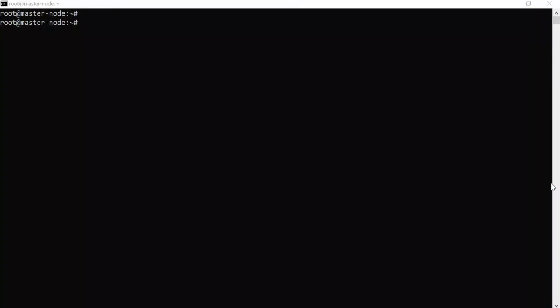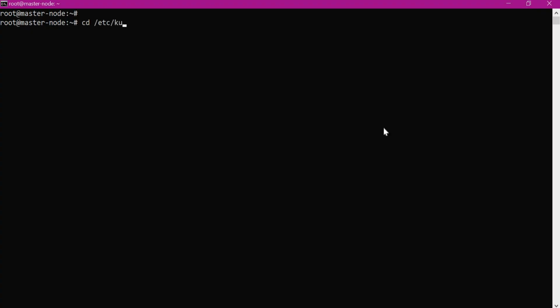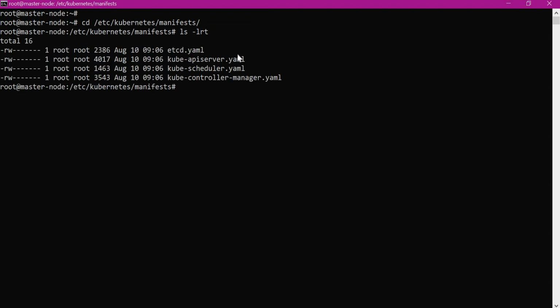Now let us see how this TLS is configured in a cluster which is created by kubeadm. In a Kubernetes cluster which is created by kubeadm, the control plane components like the API server, controller manager, scheduler, and etcd are all created as static pods by the kubelet. So let us see these manifest files. Here we can see the manifest YAML files for all the control plane components.